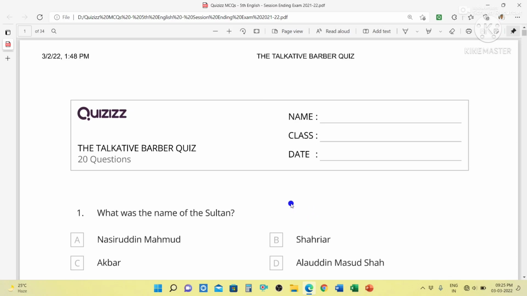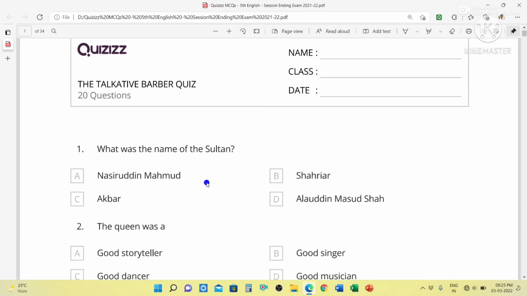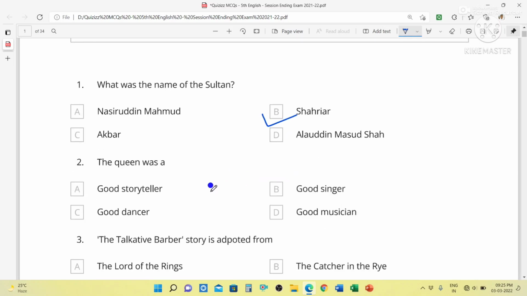So, first we will discuss The Talkative Barber. First question is, what was the name of the Sultan? The answer will be option B, that is Shahryar. Next question, the queen was a, answer will be good storyteller.